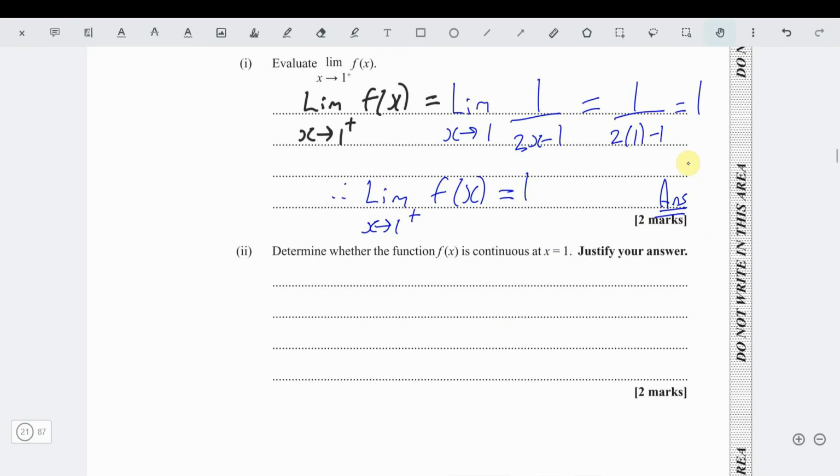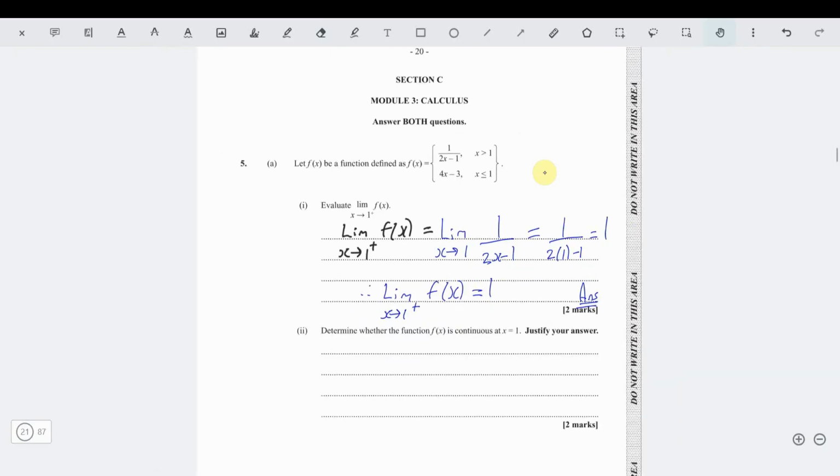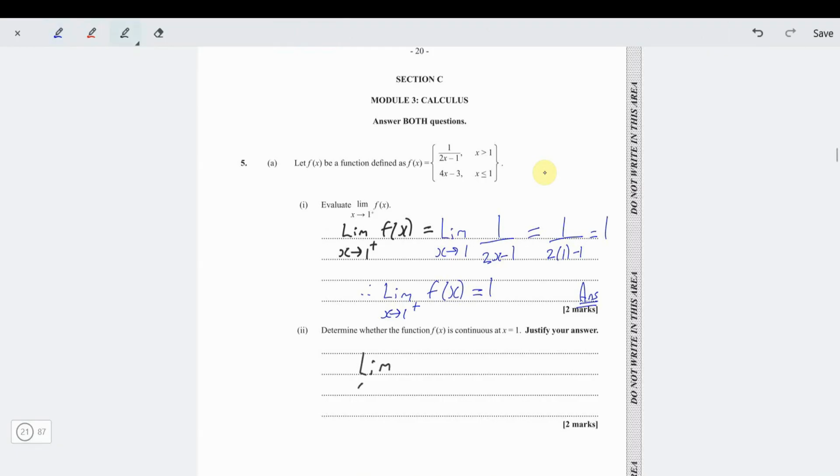Part 2. Determine whether f of x is continuous at x equals 1. Now it is continuous if the limits from both sides are equal. So now the limit as x approaches 1 from the left of f of x is equal to the limit as x approaches 1 of 4x minus 3. Put in 1, we get 4 minus 3, which is 1.